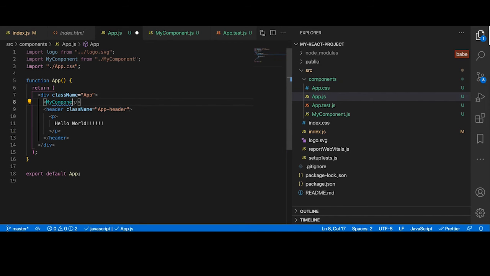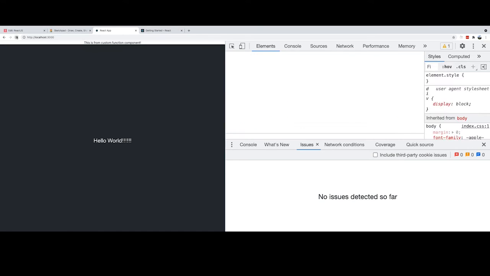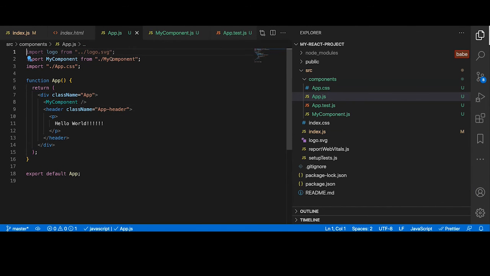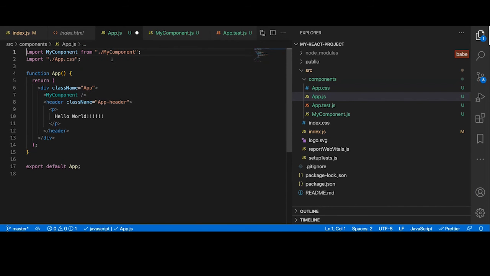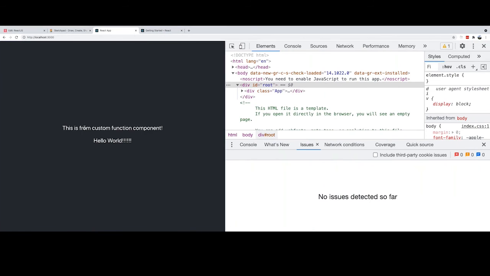Oh, yeah. I need this. Yep. So this is our first component, just a simple plain functional component.